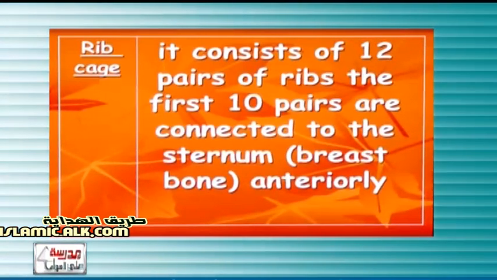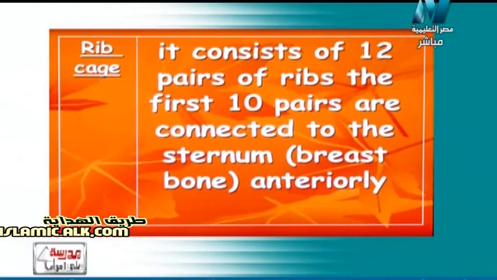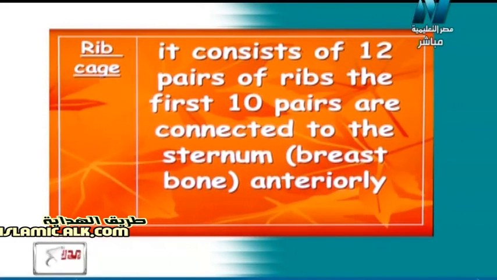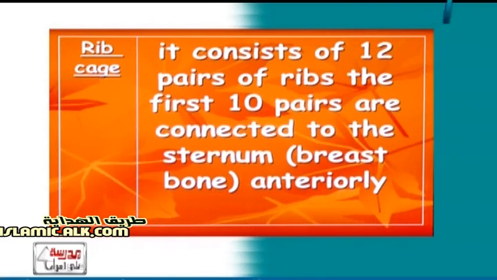Again, rib cage contains of what? Contains 12 pairs. بيتكون من 12 زوج من الضلوع and 10 of them only connected to the sternum or breastbone anteriorly, and only 2 pairs of them are called floating ribs. بنسميهم floating ribs أو الضلوع العائمة. They are not connected to the sternum, but they are connected only to the backbone. هم بس متصلين بالbackbone العمود الفقري، لكن مش متصلين بالsternum أو الbreastbone عظمة الصدر. So again, those 2 pairs are called floating ribs. بنسميهم ضلوع عائمة عشان كده هم قصيرين جدا، مش بيوصلوا للsternum.